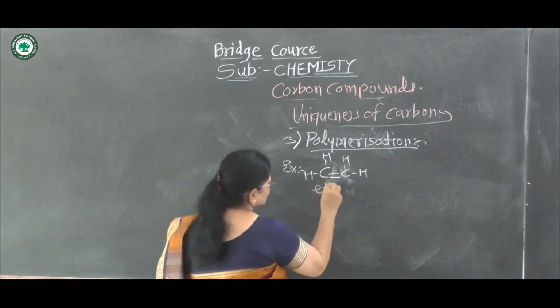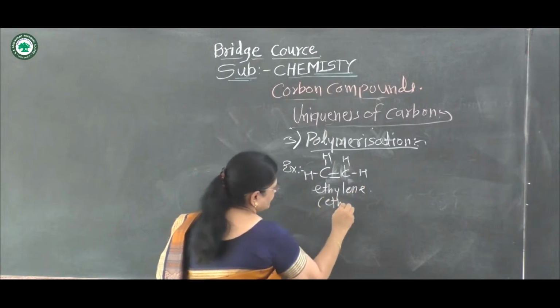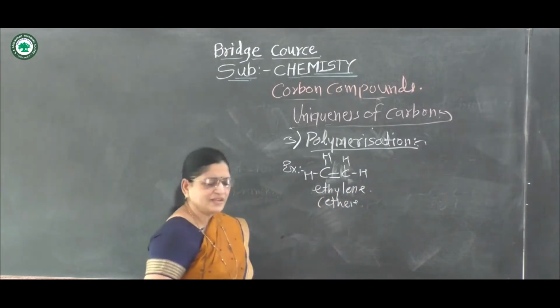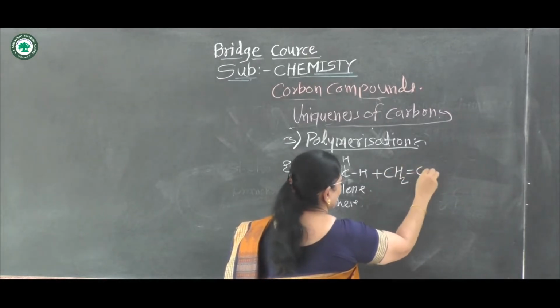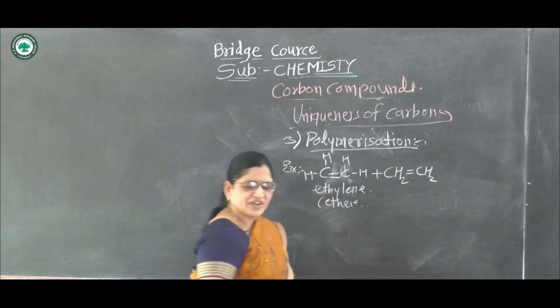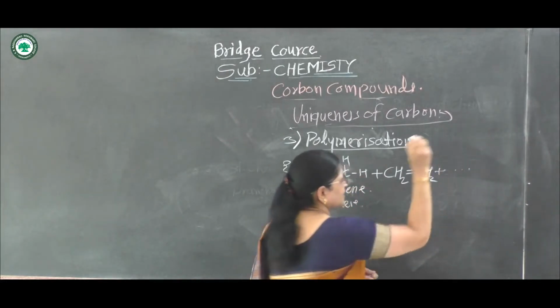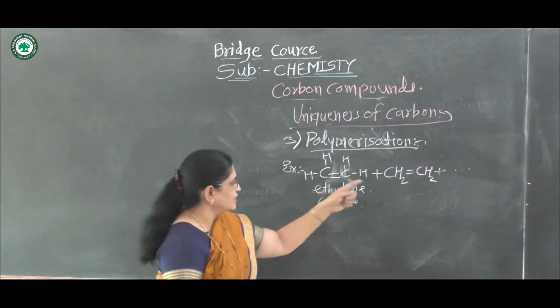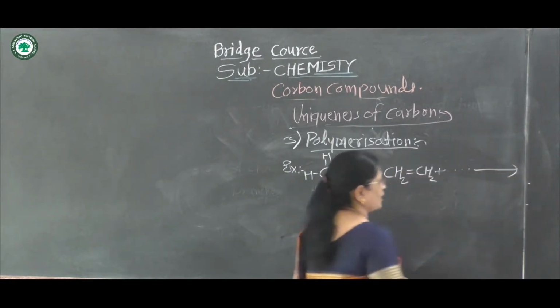It is called ethylene or ethene. This is one molecule of ethene. Then the second molecule of ethene, CH2 double bond CH2. And also suppose a number of ethene molecules: first molecule, second molecule, third molecule. In this way, a number of ethene molecules.